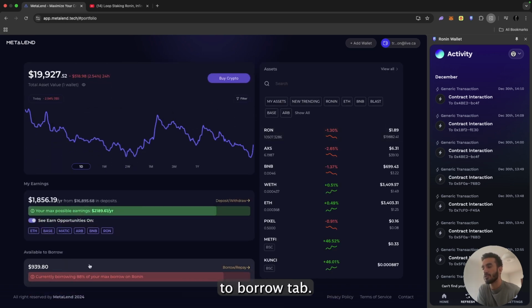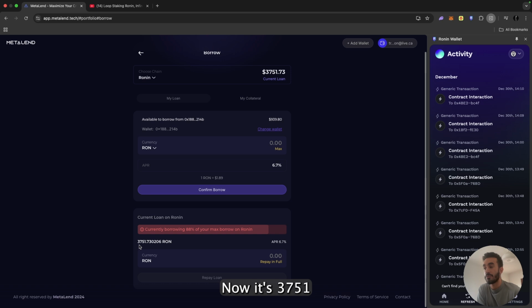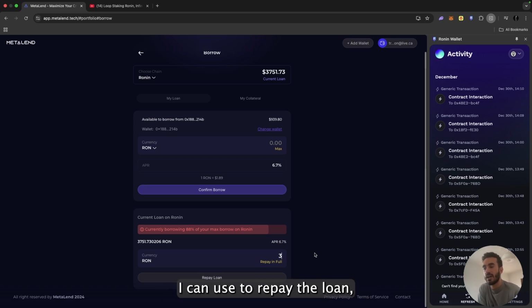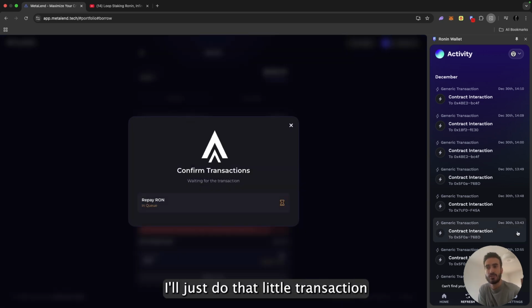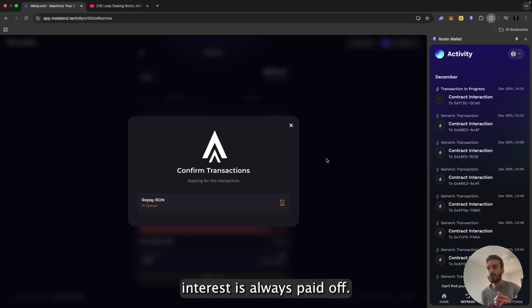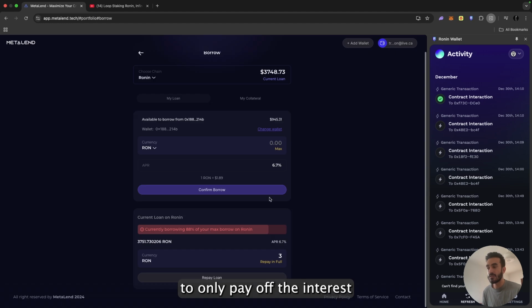Go back to the available to borrow tab. Now it's 3,751 because I added 1,250, and the 3 RON that I earned, I can use to repay the loan. I'll just do that little transaction so that I can ensure that the interest is always paid off and a little bit of the principal. Again, you could choose to only pay off the interest and keep the profit, or you can use your profit to pay off some of the principal. So that's going to reduce to 48%. As I can see, it's still at 6.7%, so I'm okay and profitable with this loop staking.